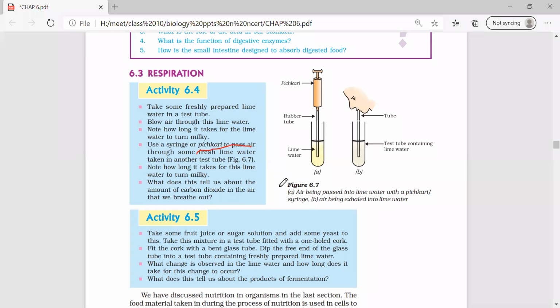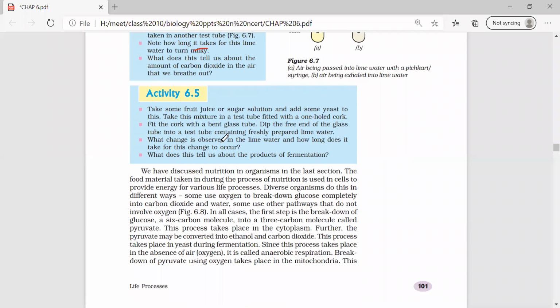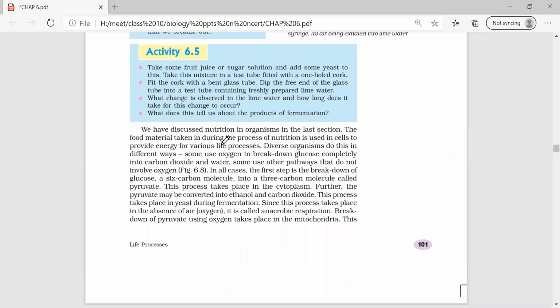Here, the lime water that the teachers have told you about, is it calcium or potassium? Calcium hydroxide, ma'am. So what is the chemical formula? Ca(OH)2. So when we blow carbon dioxide, what will happen? It turns the lime water milky, ma'am. So that indicates what? The presence of carbon dioxide, which is required for photosynthesis.